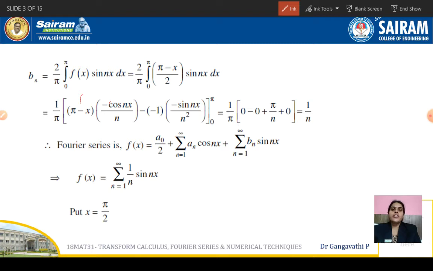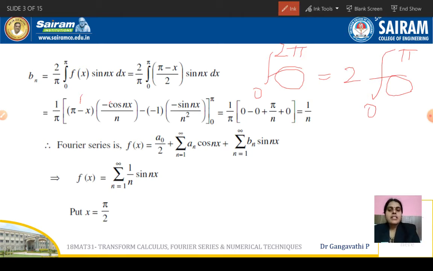Product of two odd functions results in an even function. So when an integrand is an even function, the integral from 0 to 2 pi can be written as 2 times the integral from 0 to pi. So remember, when an integrand is even, the integral from 0 to 2 pi can be written as 2 times the integral from 0 to pi when the content in the integration sign here is an even function.